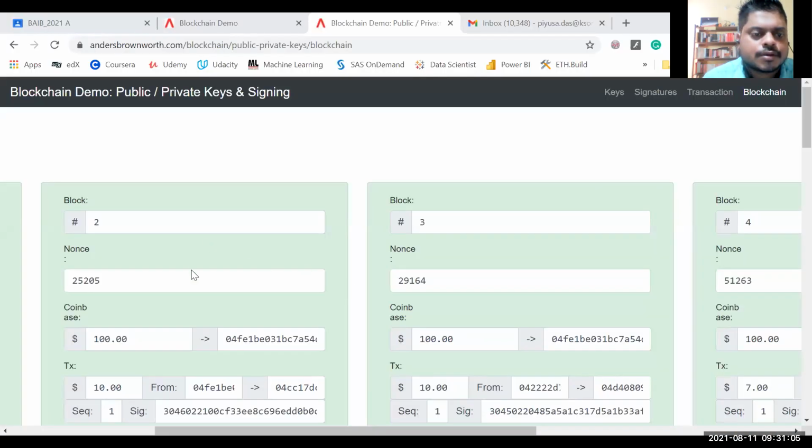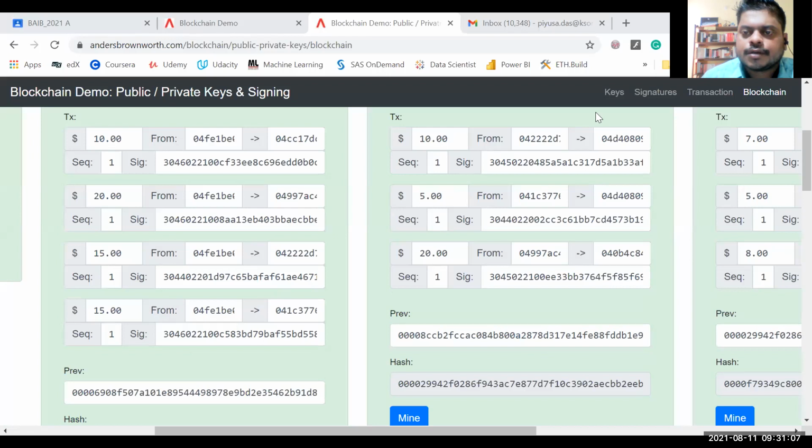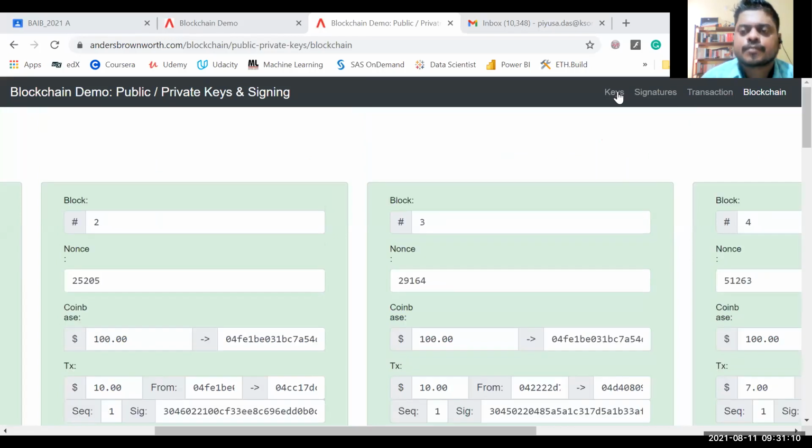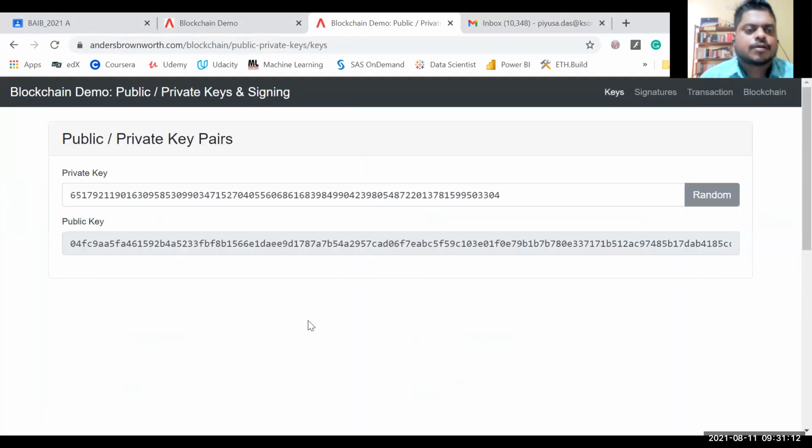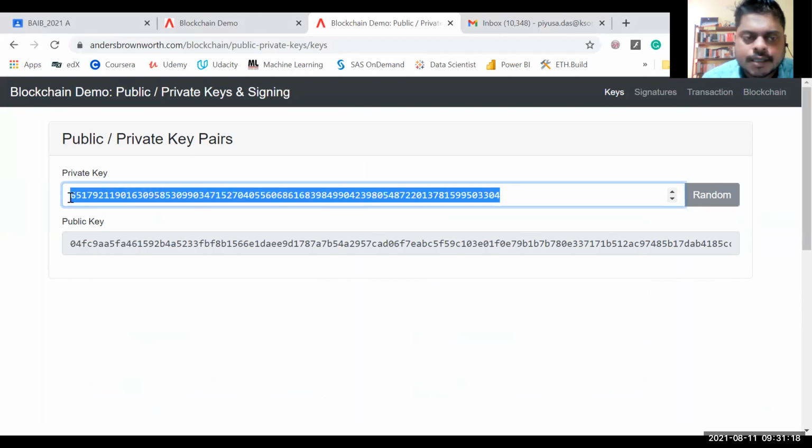Okay. Let me share my screen. So you have this private key, right? This private key here is given in this form.